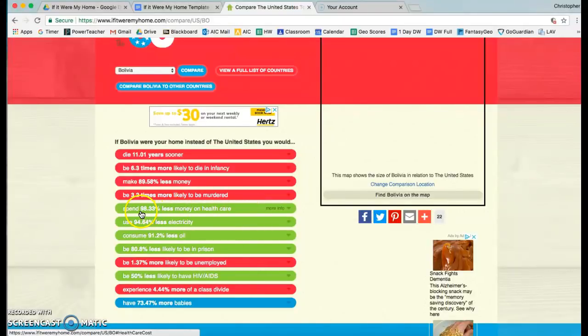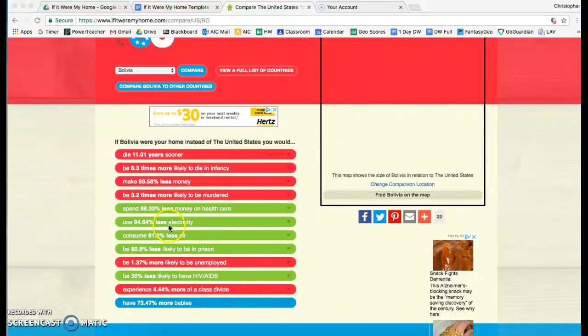This one here where it says spend this amount less money on healthcare, we're not going to do that one either because it's complicated. And then right down here where it says 50% less likely to have HIV/AIDS, we're not going to do that one either. So pretty much everything else is available for you to pick. For this example, we are going to do electricity.